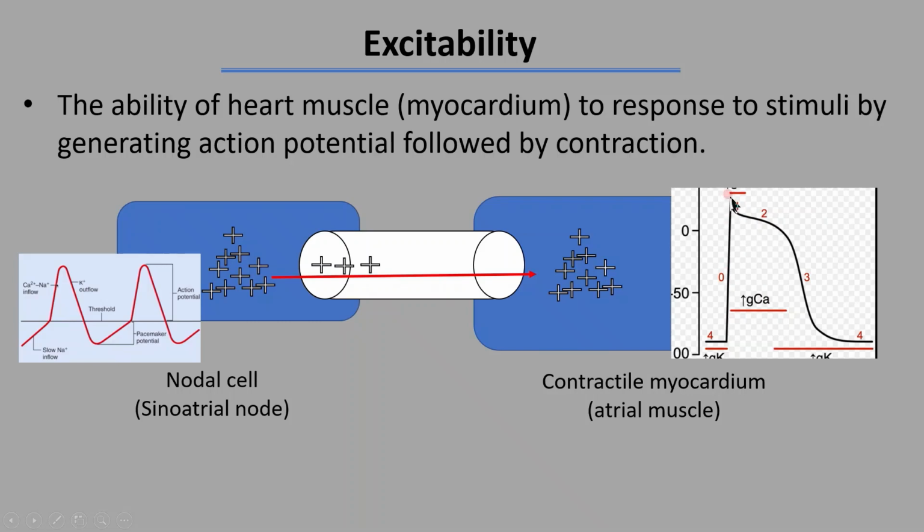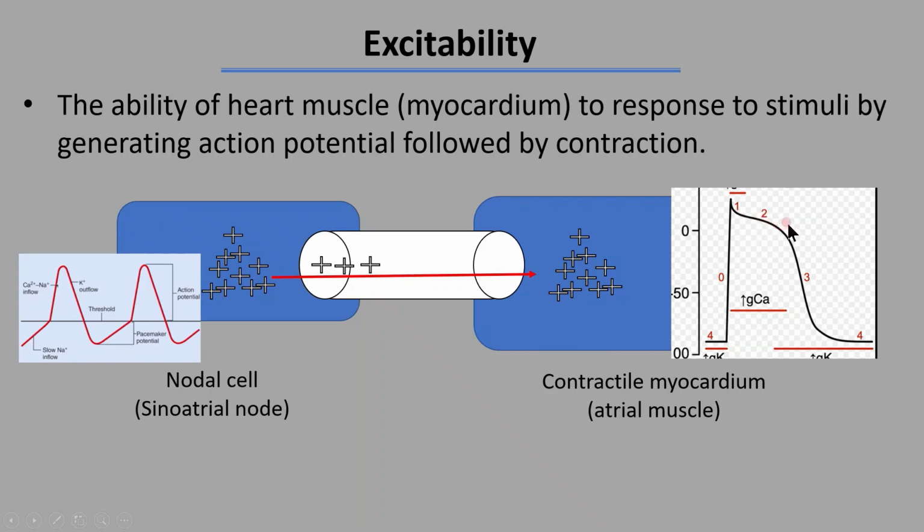As soon as the cell is depolarized, voltage gated potassium channels open. Potassium ion leaves the cell. The membrane potential drops. This is the early repolarization phase, denoted by phase 1. As soon as the voltage gated calcium channel opens, calcium ion comes in. Therefore, the outflux of positive ion, that is potassium, and influx of positive ion, that is calcium, is almost the same. Because of that, we get the plateau phase, that is phase 2.